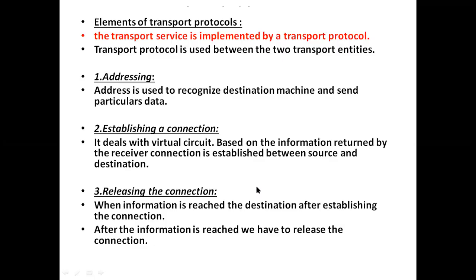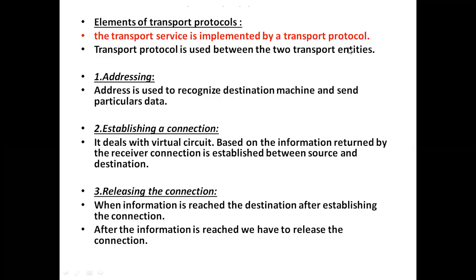And then, what are the elements of transport protocol? First of all, these transport services: I already told you the transport layer provides reliable service, cost effective service to the user, connection oriented service, and connectionless service. Like that, the transport layer provides so many services. All those services are implemented by the transport protocol. A protocol is an agreement between the communication parties, also called a set of rules.